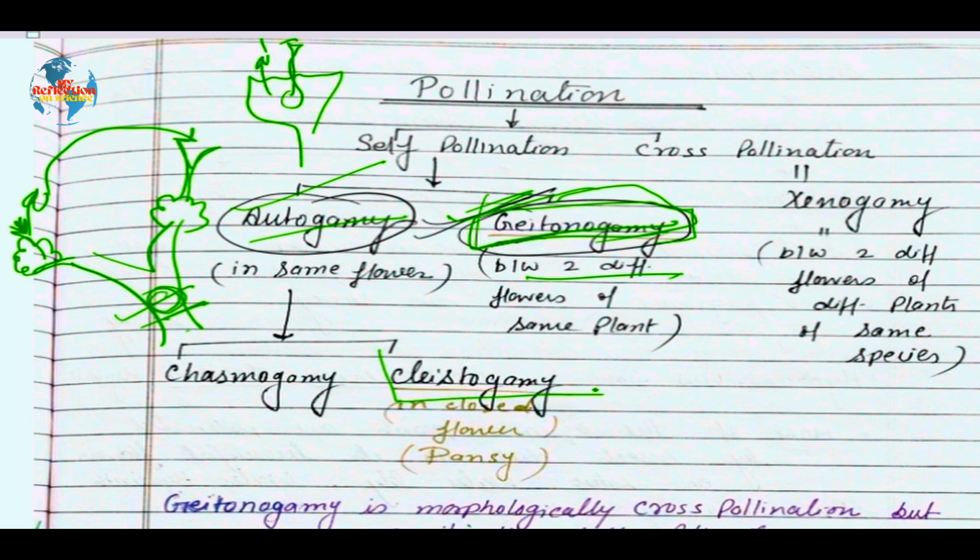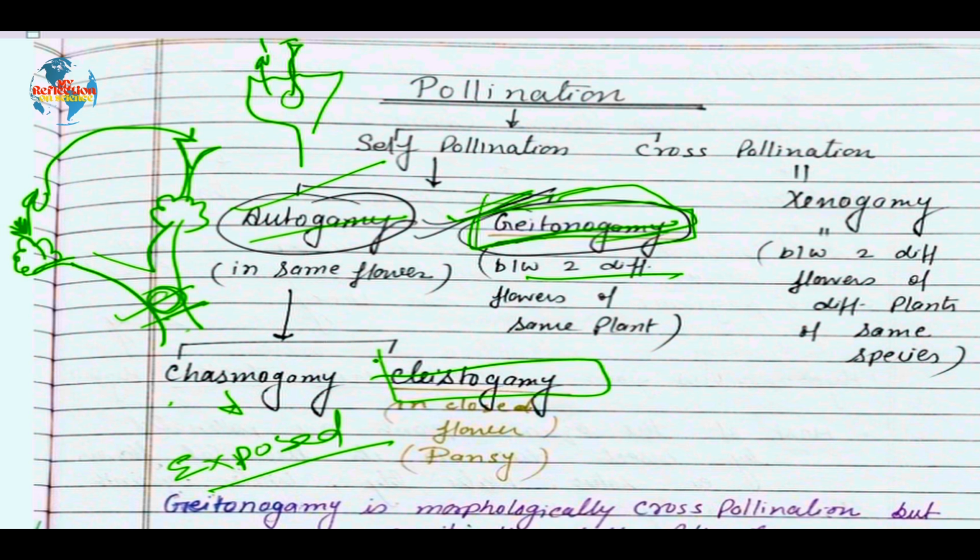One is cleistogamy and second is chasmogamy. When we talk about chasmogamy, it means a well exposed flower. The flower which is well exposed is basically termed a chasmogamous flower, and the process of pollination in that well exposed flower is called chasmogamy, as we can see in case of mustard.